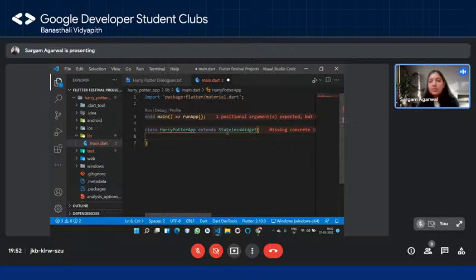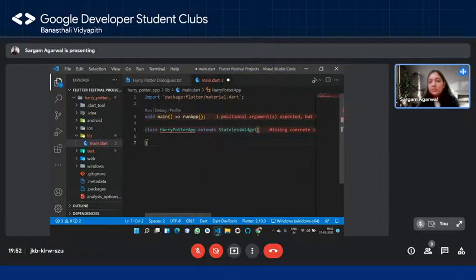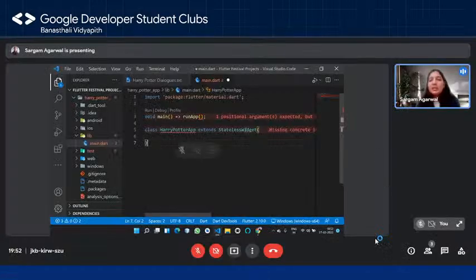So now what happens is, as we saw in the Dart Essentials session, we are inheriting from this particular class. Since this is a widget, which is well recognized by Flutter, now your app, that is the class HarryPotterApp, also becomes a widget. So now whenever this code is going to run, it will be able to build the widget that we're going to implement in some time, and then it can be rendered on screen by Flutter, right? So now you can see there's some error over here. What it's saying is that StatelessWidget